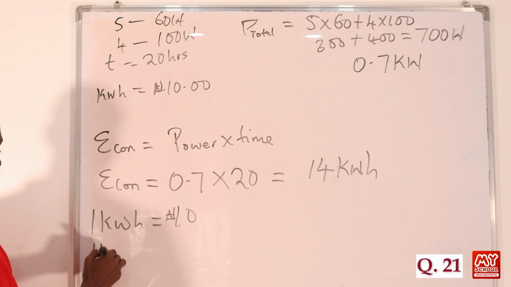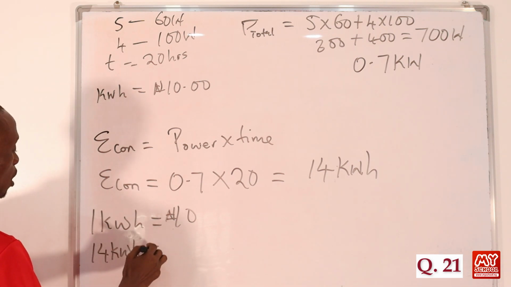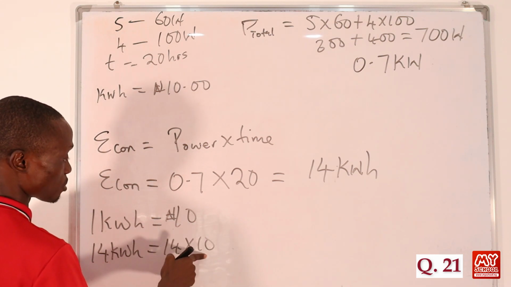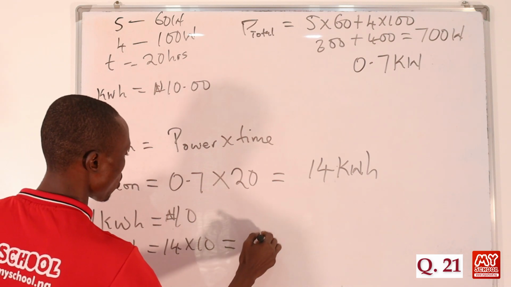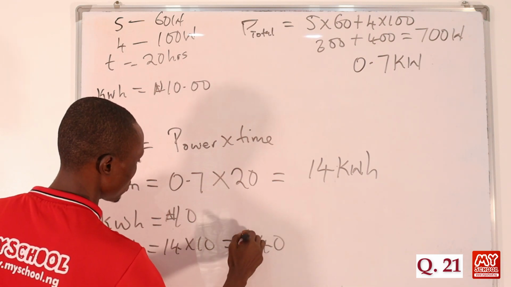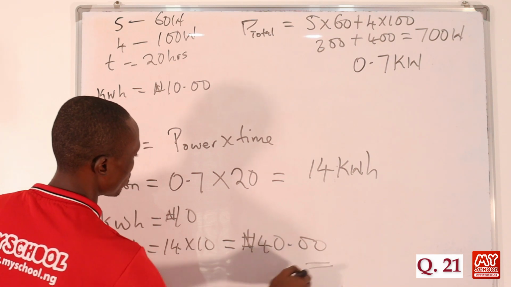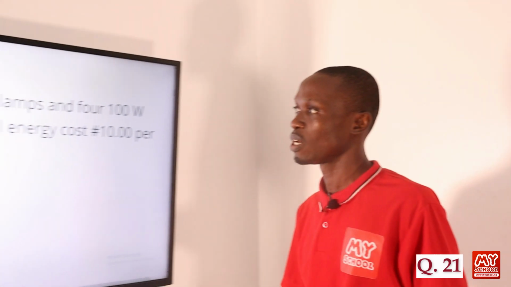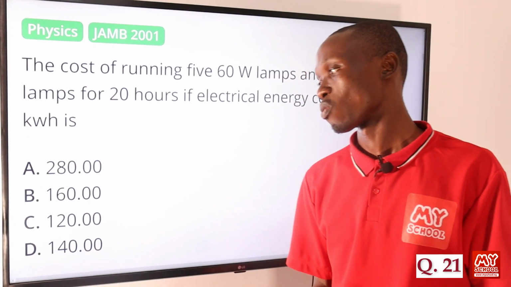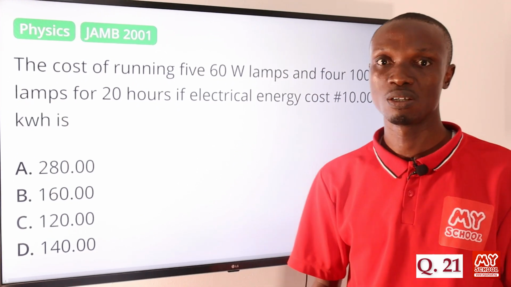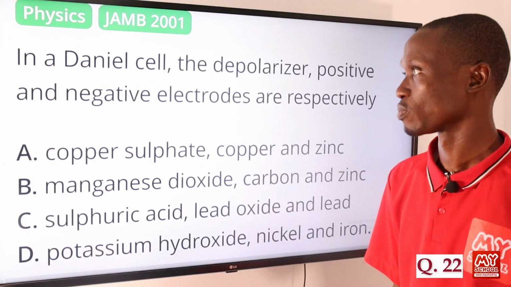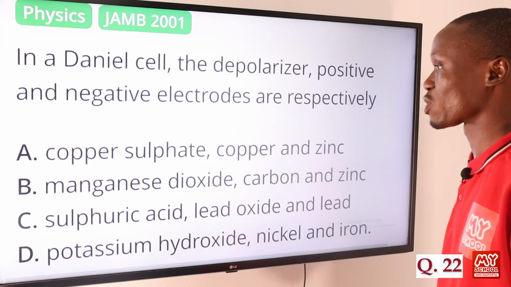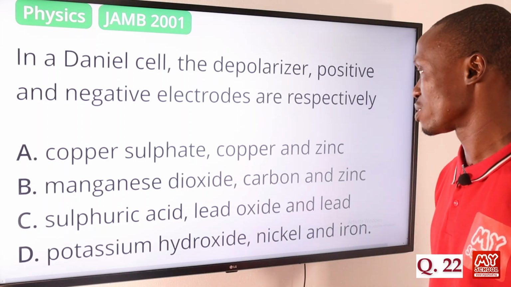So in that case, 14 kilowatt hours will now cost 14 times 10, and that will be equal to 140 naira. Okay, so let's return back to the screen to pick the correct answer to this question, and that is option D, 140 naira. Question 22. In a Daniell cell, the depolarizer, positive and negative electrodes are respectively A, copper sulfate, copper and zinc,